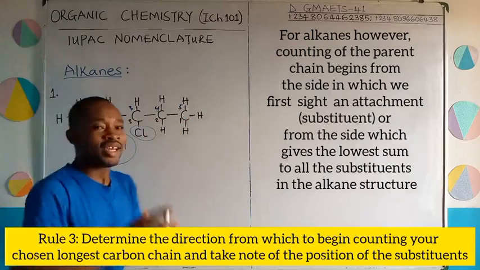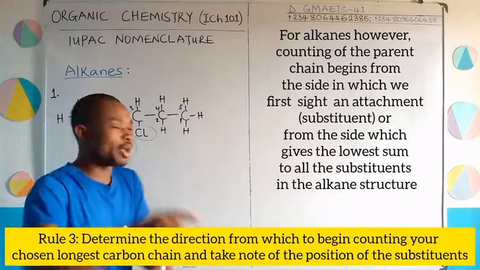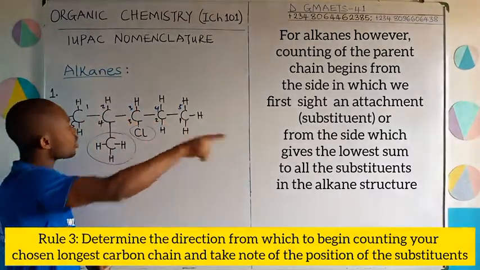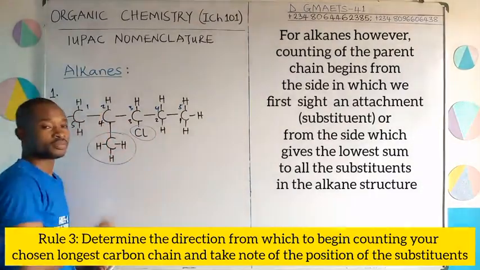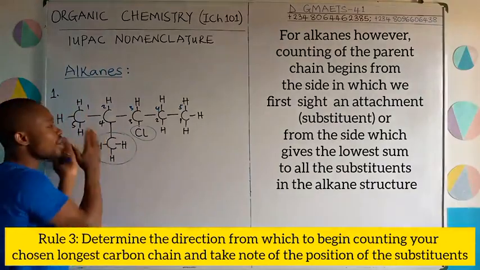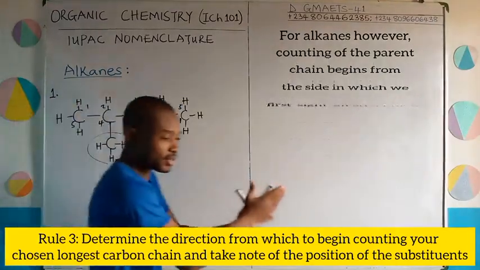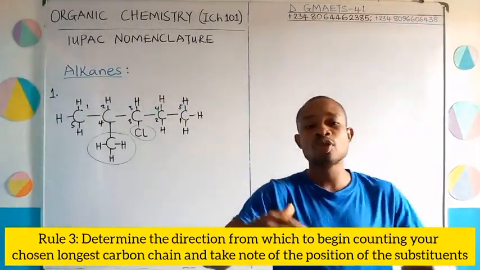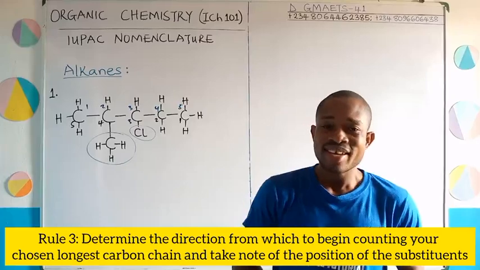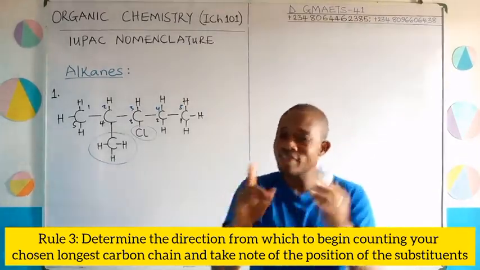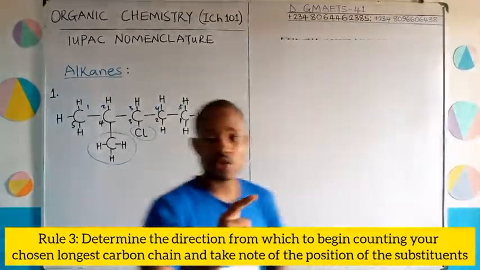You notice that your first attachment was sited on carbon number 3. But if you are going from left to right, it's on carbon number what? 2. Therefore, it means that the right direction to count from will be from left to right. Another thing that will help you to know the direction to count from is the direction that will give the lowest sum, the lowest number to the attachments.